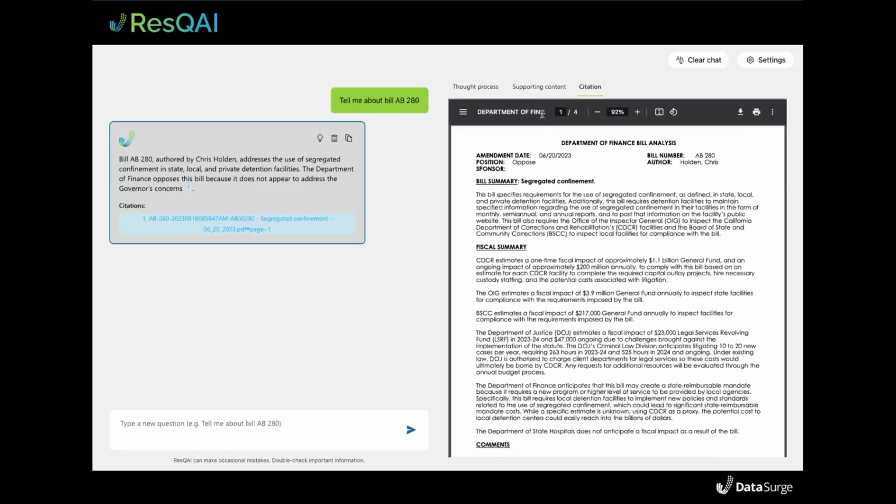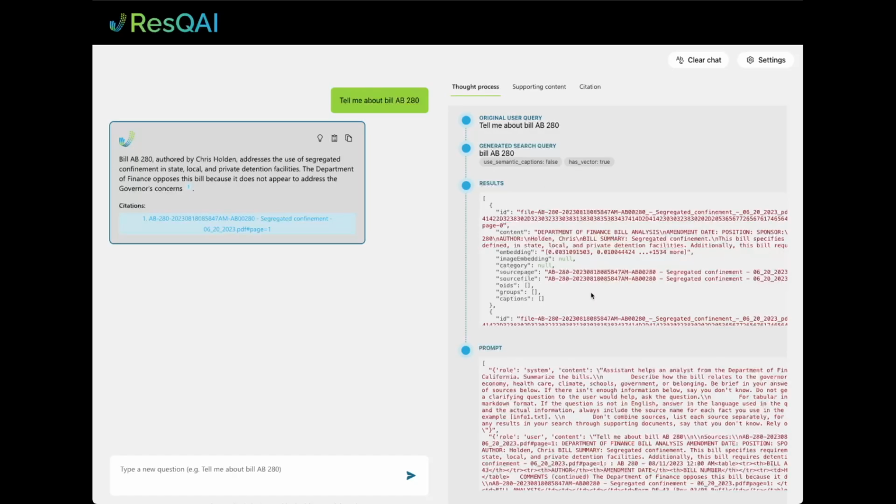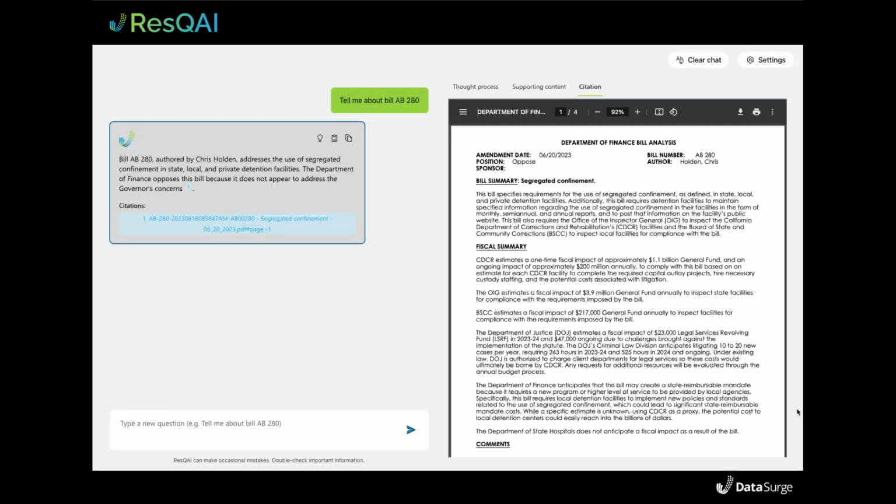If you go to the supporting content and thought process tabs, you can even see a snippet of text that was passed to the model as context for synthesizing the answer. And we realize the importance of this. When working with sensitive data, especially in government, you need that source attribution. Not just so that the end user can feel confident that the answer they're getting back is correct, but also from the auditability perspective. You need that transparency to know where the answers are coming from.